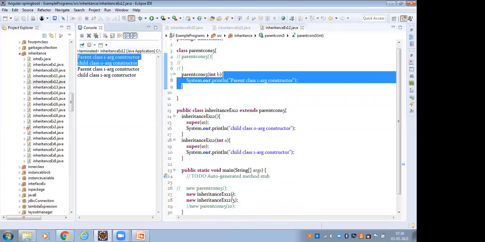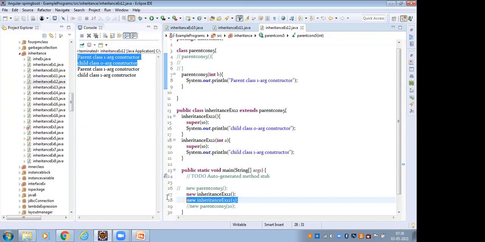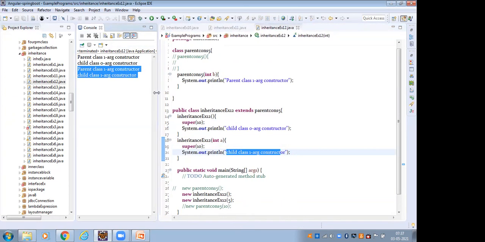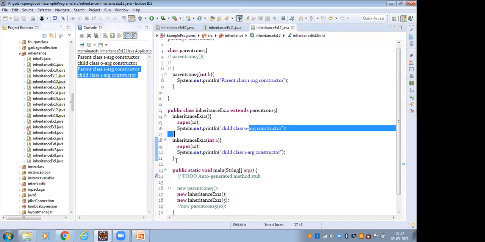After that, here I create the child class 1-arg constructor object. So this is the way we have to access.